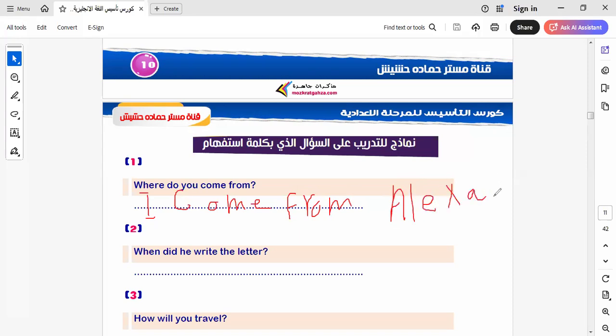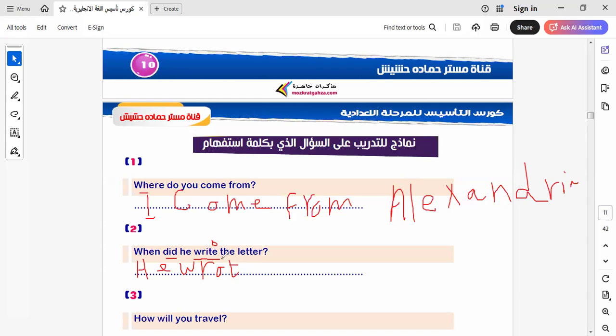I come from Alexandria. Here I ask about the place that I come from. Here we say, when did you write the letter? We must know that when we have "did," the verb must be put in the past form, to be "wrote." He wrote this letter yesterday. Here I write: he wrote the letter.